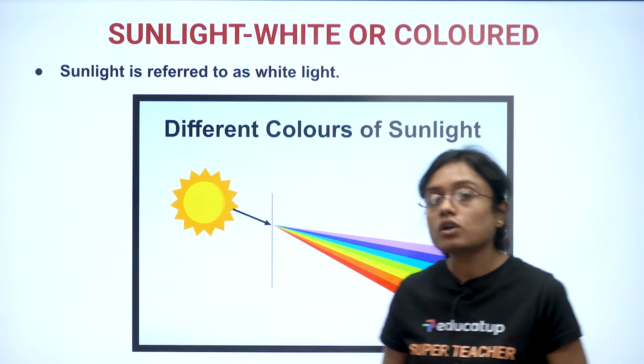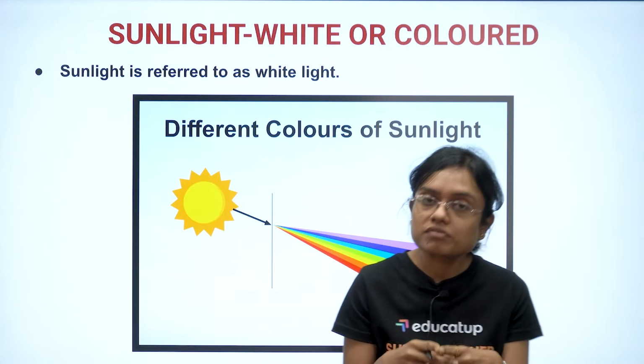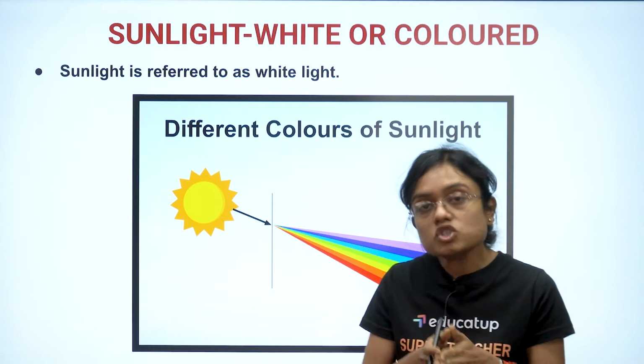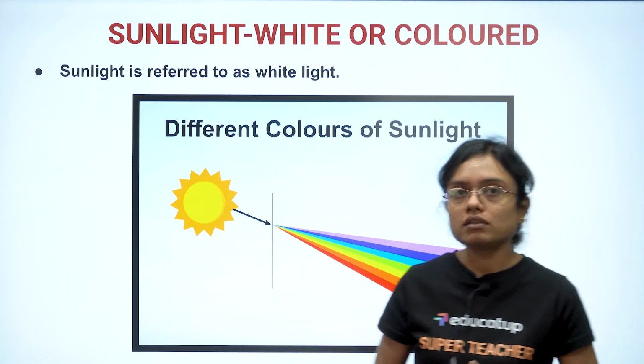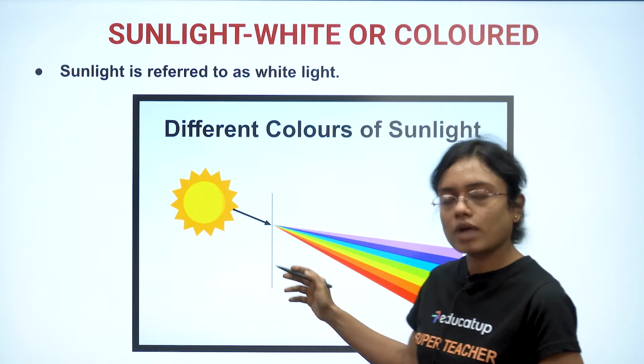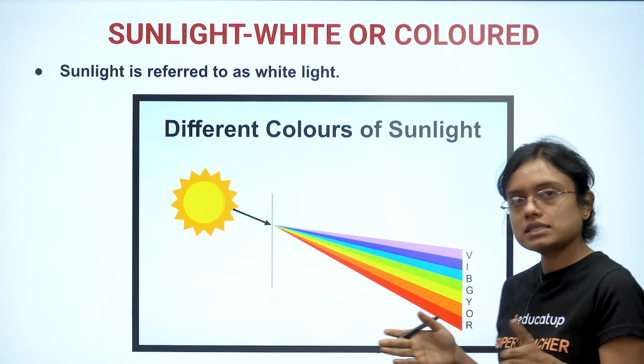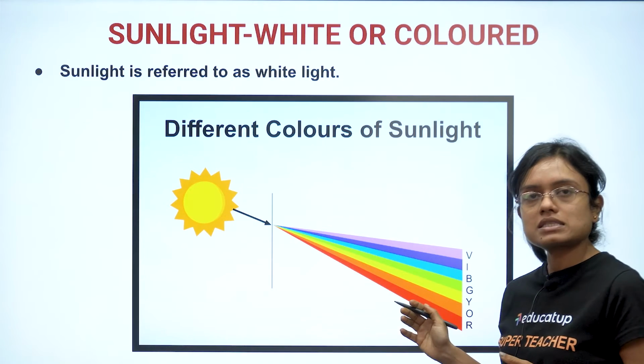Is sunlight a white light or a colored light? Sunlight is always referred to as white light, which breaks into colored light. So sunlight is actually white light. Whenever it passes through something, it breaks up into the VIBGYOR, that is, the 7 colors.